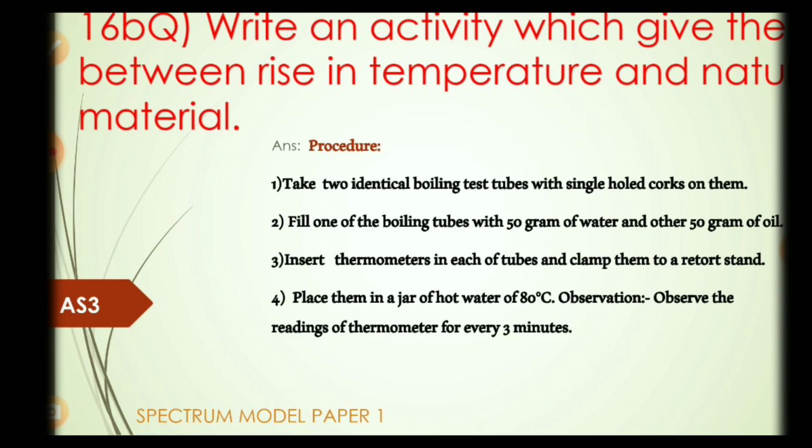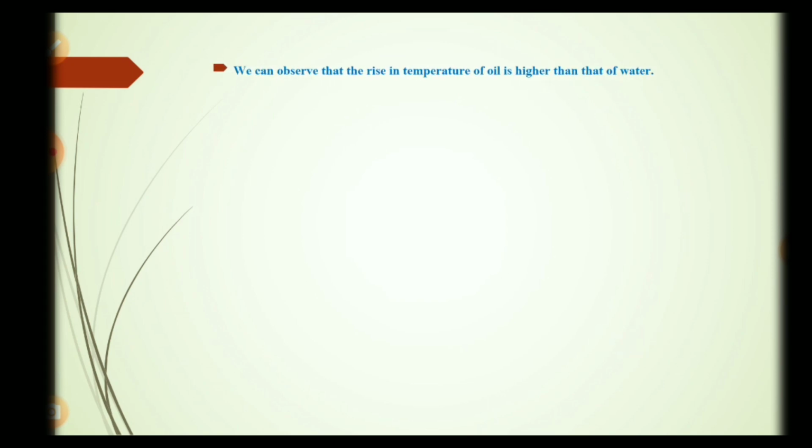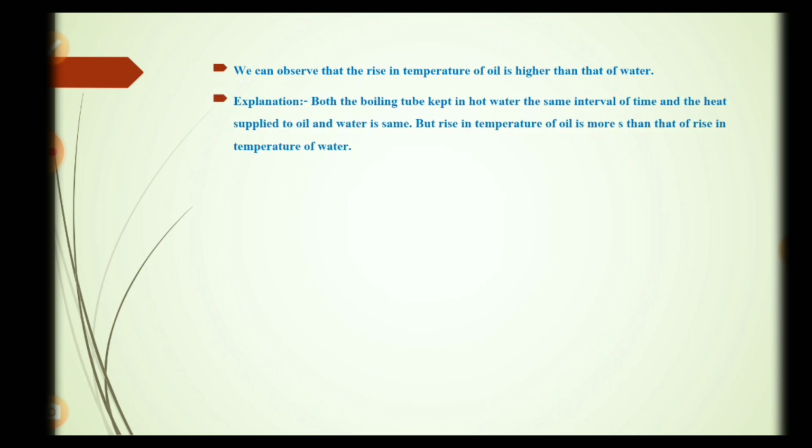Observation. Observe the readings of the thermometers every 3 minutes. We can observe that the rise in temperature of oil is higher than that of water. Explanation. Both the boiling tubes are kept in hot water for the same interval of time and the heat supplied to them is the same, but the rise in temperature of oil is more than that of water. Hence, rise in temperature depends on the nature of the substance.